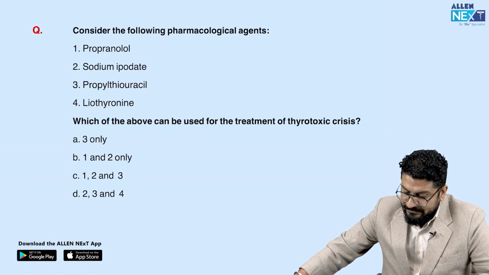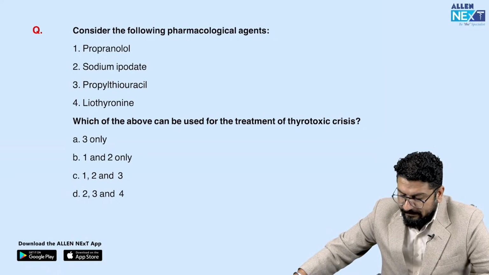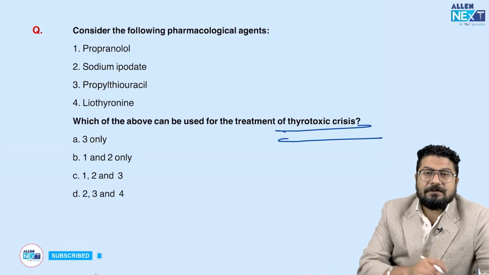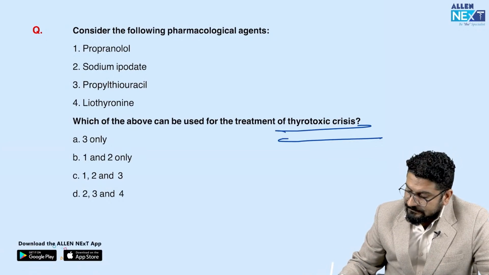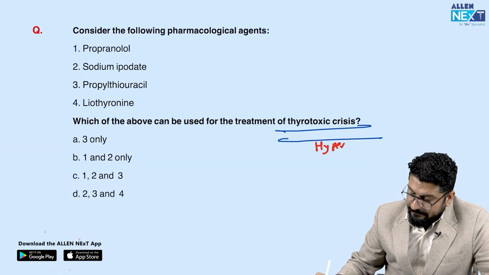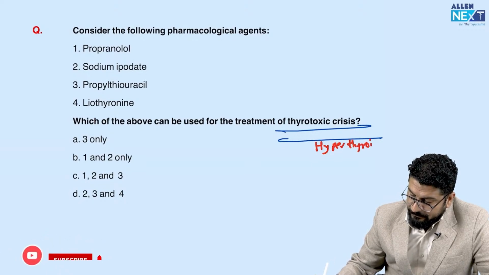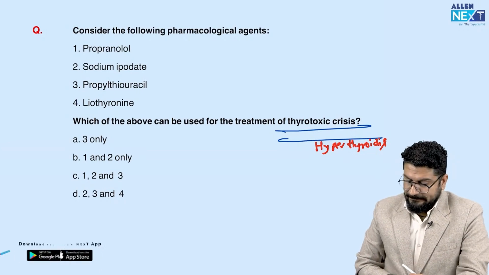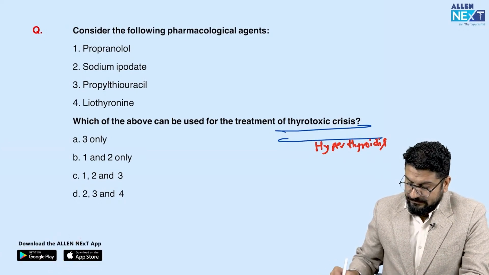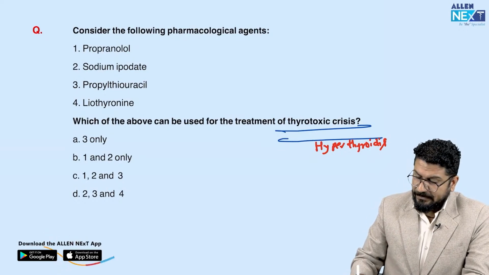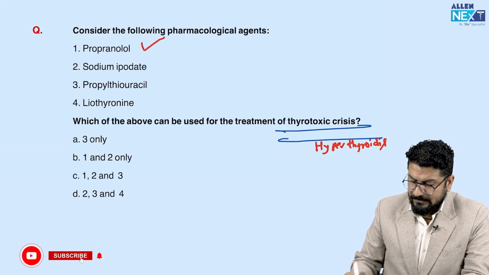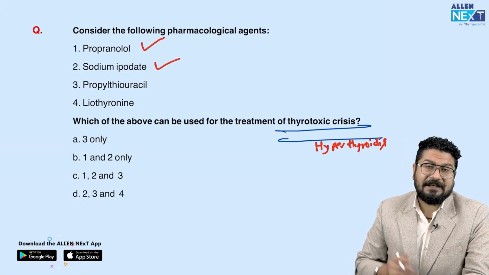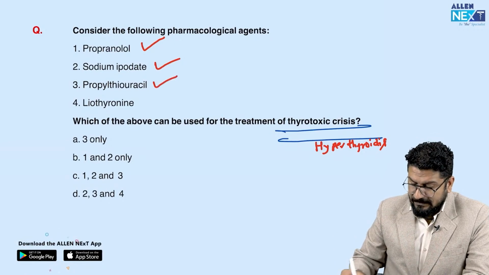So the following pharmacology agents: propranolol, sodium iodate, propylthiouracil. The following are used in treatment of thyrotoxic crisis. So basically, you should know thyrotoxic crisis is an example of hyperthyroidism. So they are asking you which drug you will use in hyperthyroidism. So understand this. When I see this question, propranolol we use in treatment of hyperthyroidism. Sodium iodate we use, and propylthiouracil, methimazole, carbimazole, these are actually the more preferred drugs. So this is also used.